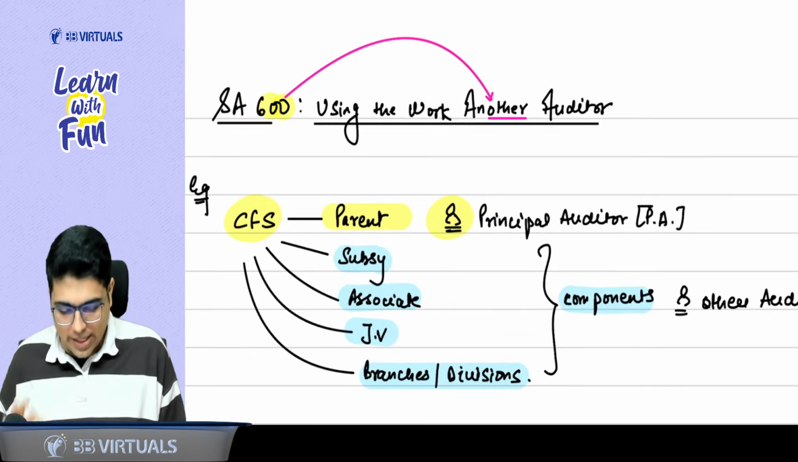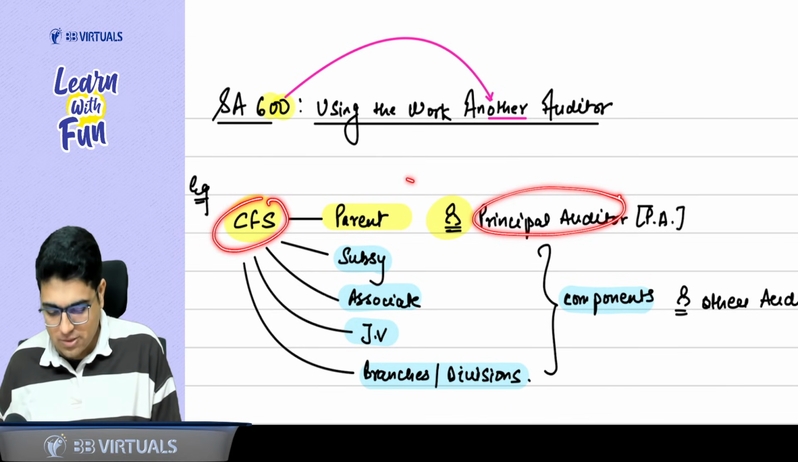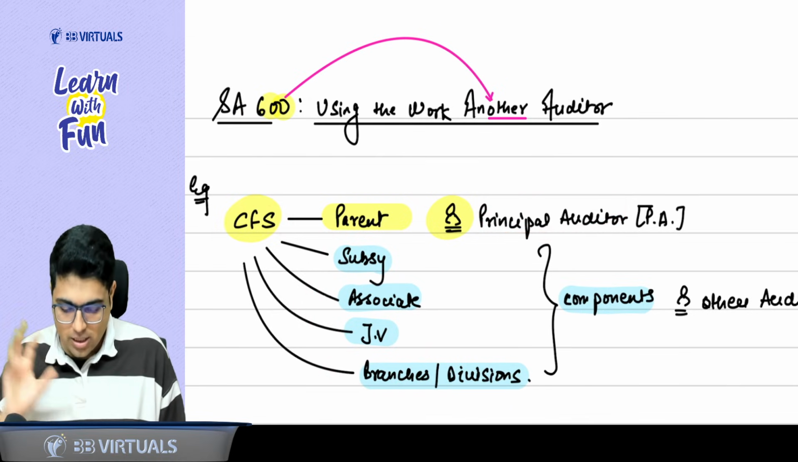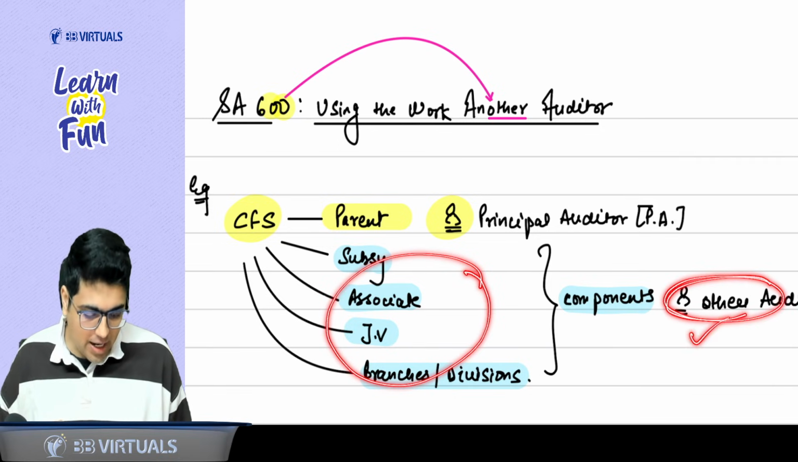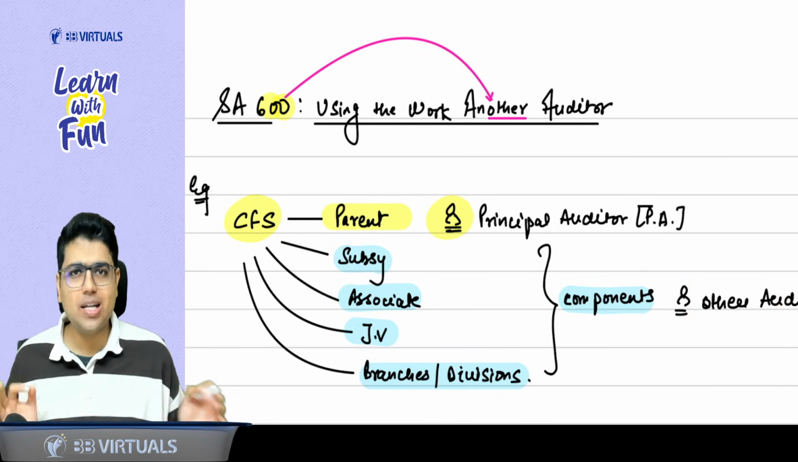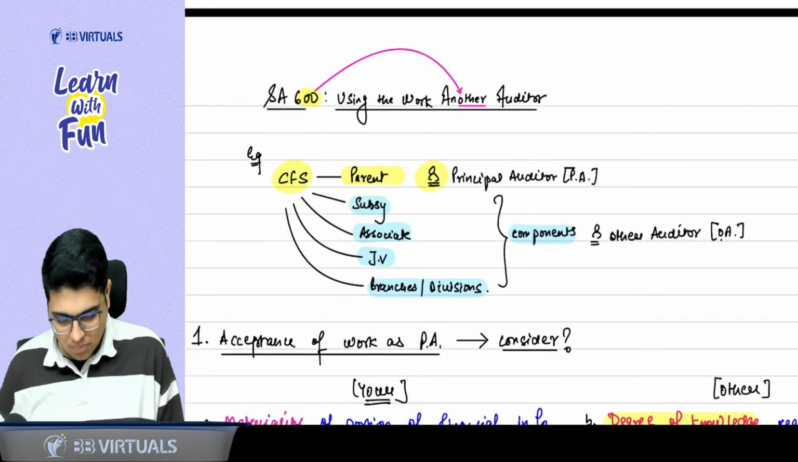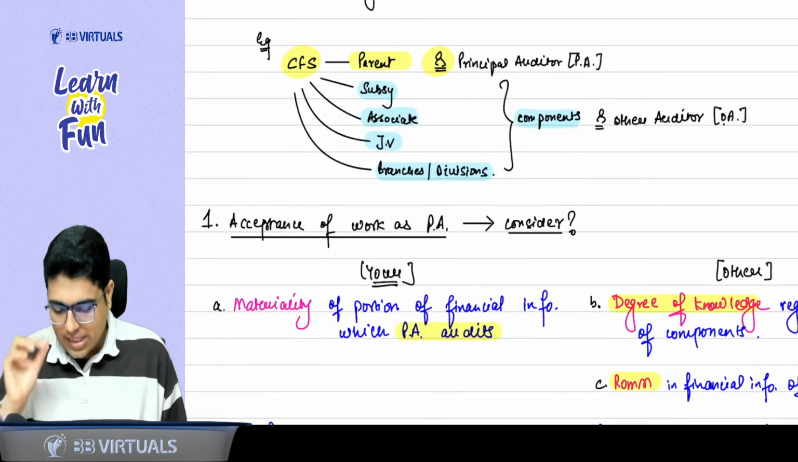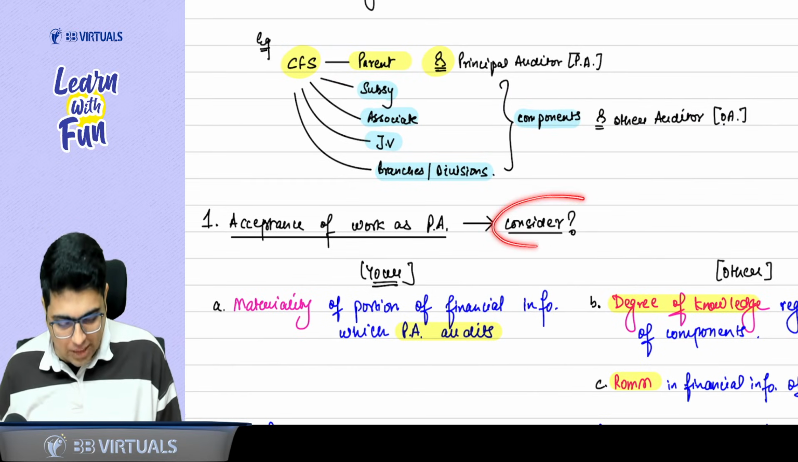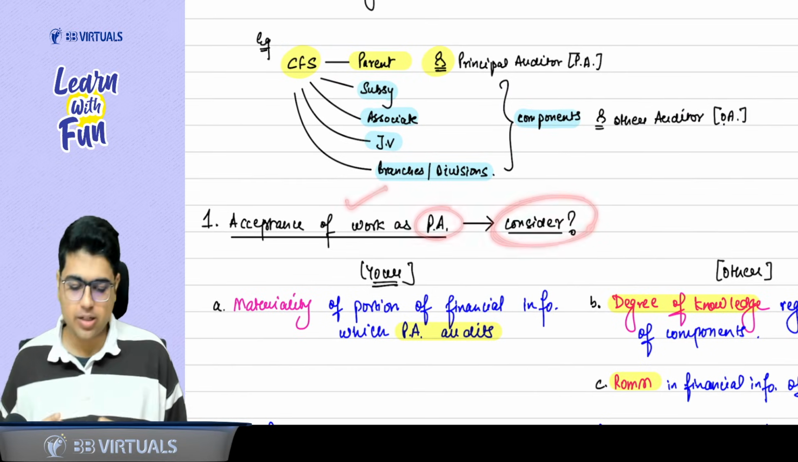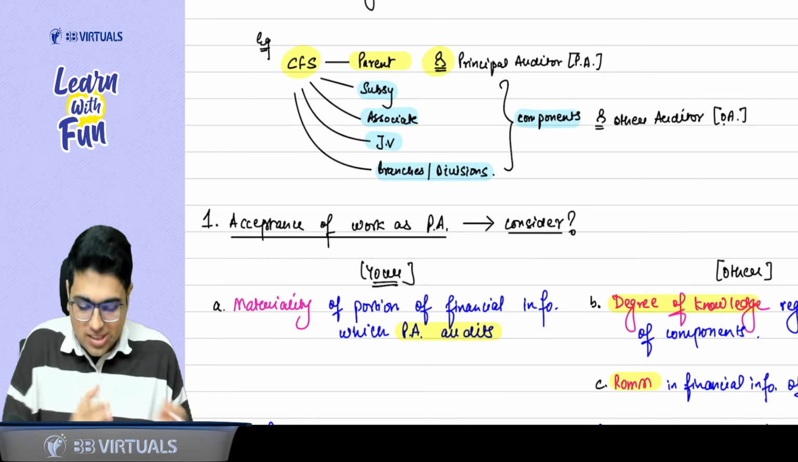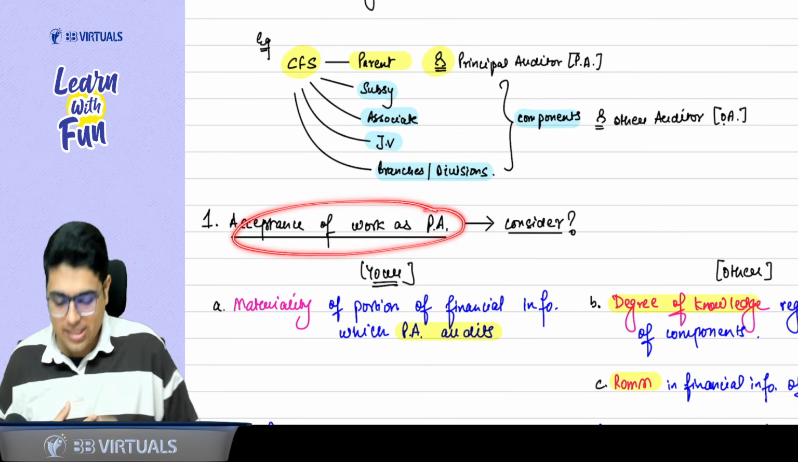So can I say, when as a principal auditor I am auditing the CFS, which includes all these financials, because these financials are audited by some other auditor, ultimately I have to use his work. So the first question I ask is, what will you consider when you are accepting the work as principal auditor? What things will you consider?